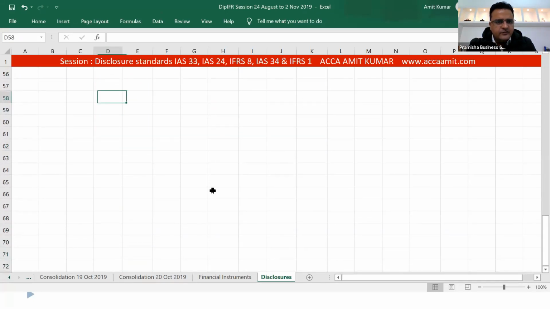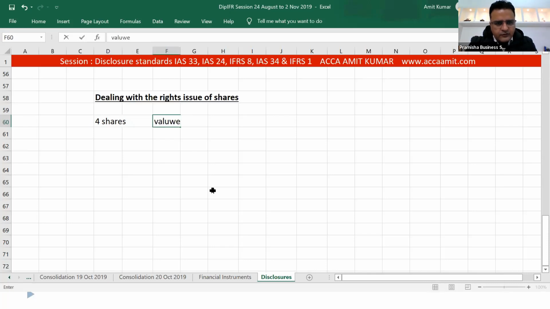Dealing with the rights issue: four shares at the rate of 3.5 is equal to 4 into 3.5, which is 14.